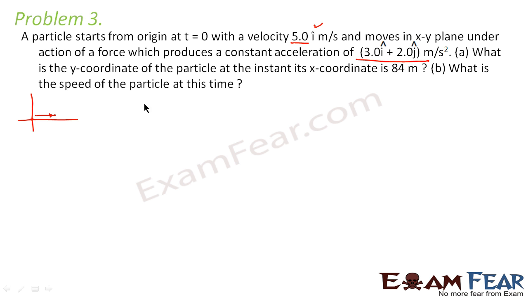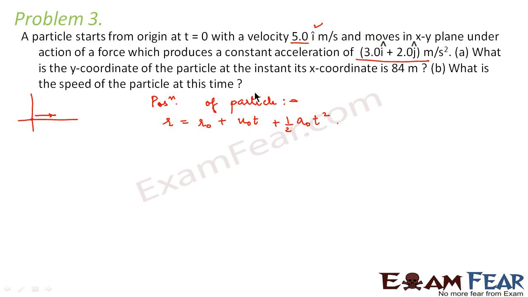We have already seen from what we studied before that the position of a particle is given by the expression r is equal to r naught plus u naught t plus half a naught t square.